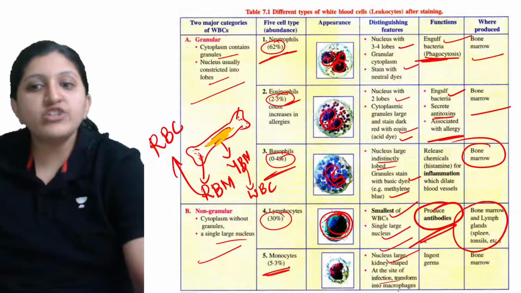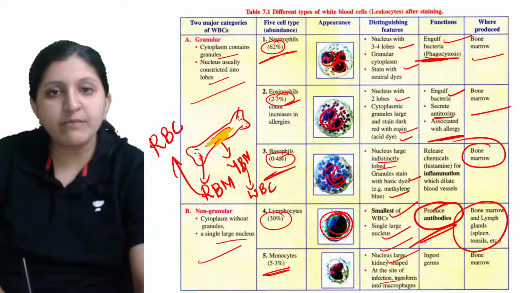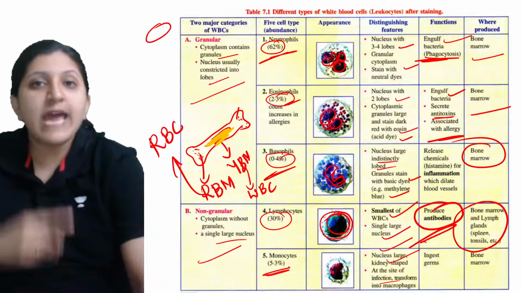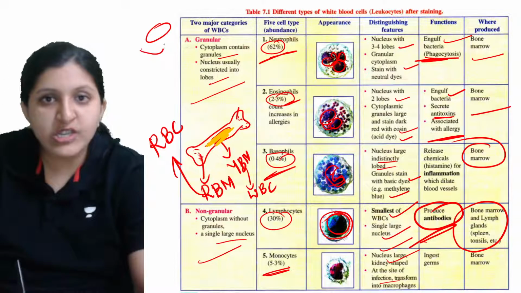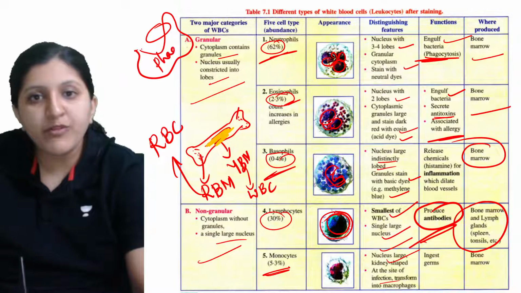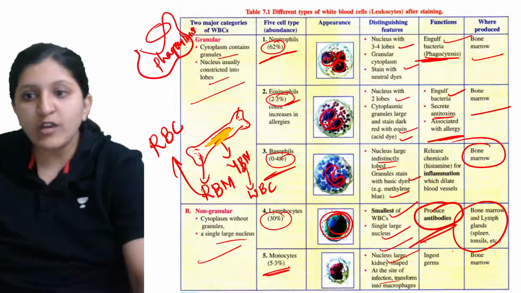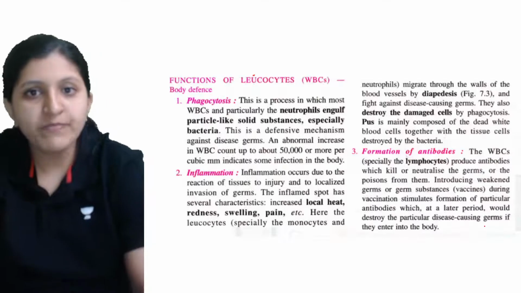Whenever there is an infection, that means whenever a pathogen enters, this monocyte will develop into a macrophage, and once it develops into a macrophage, it will perform the phagocytosis function. Phagocytosis is ingesting the germ, and that is done by the WBC.